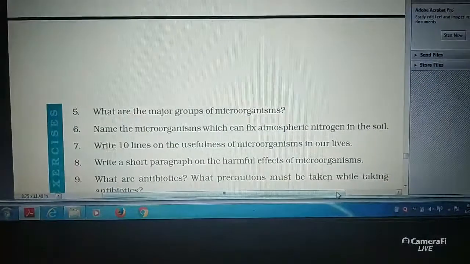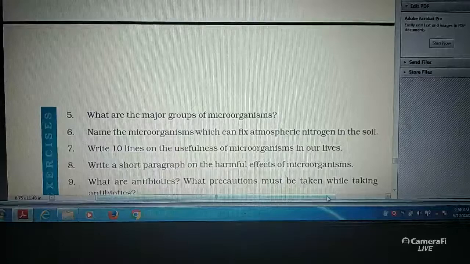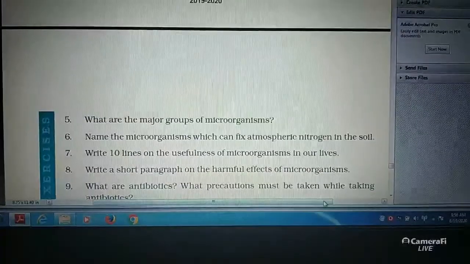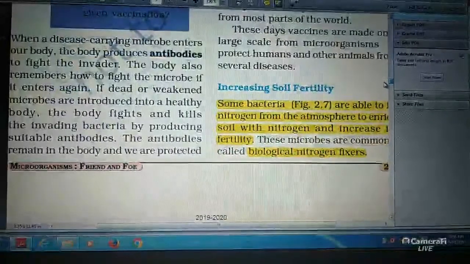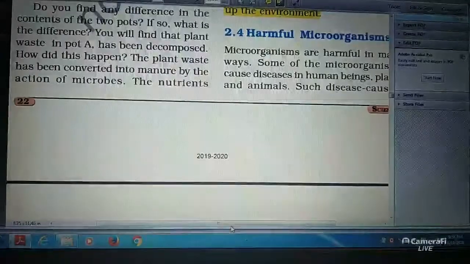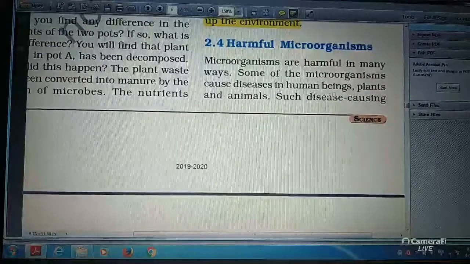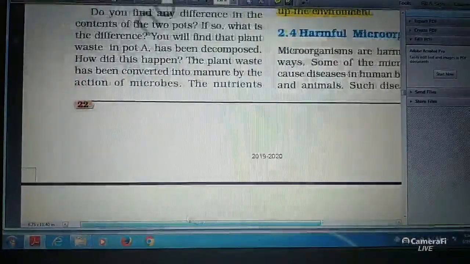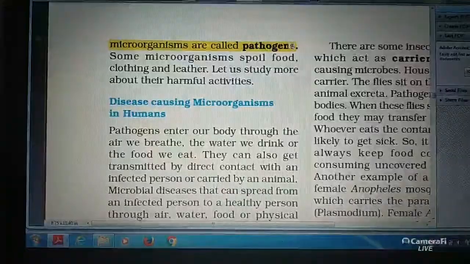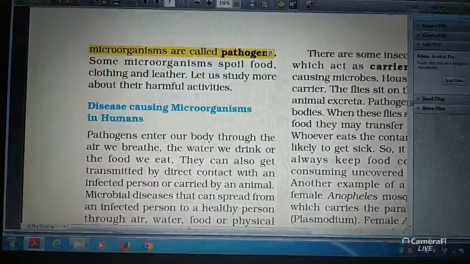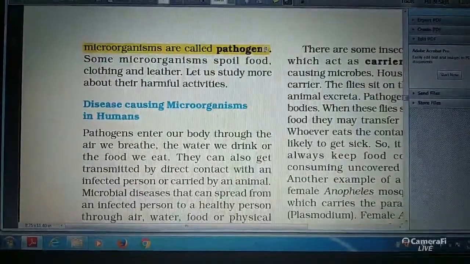Next question: write a short paragraph on the harmful effects of microorganisms. Microorganisms are harmful in many ways. Some of them cause disease in human beings, plants and animals. Such disease causing microorganisms are called pathogens. So what do you mean by pathogens? Some disease causing microorganisms are called pathogens.